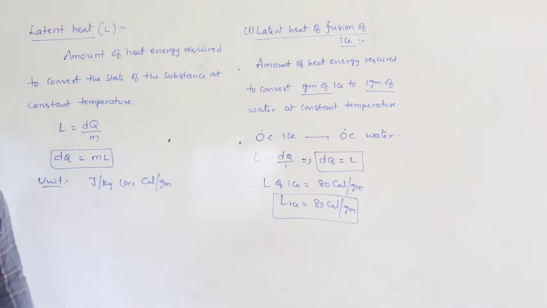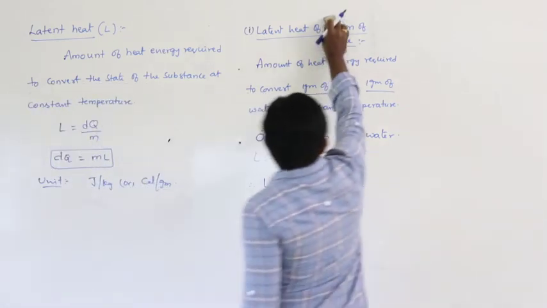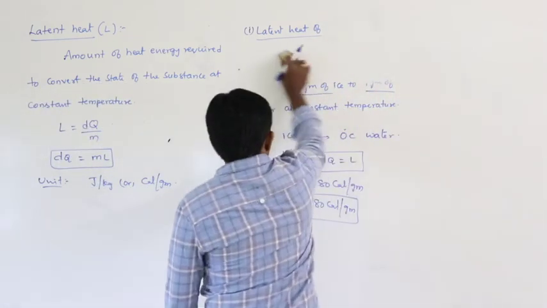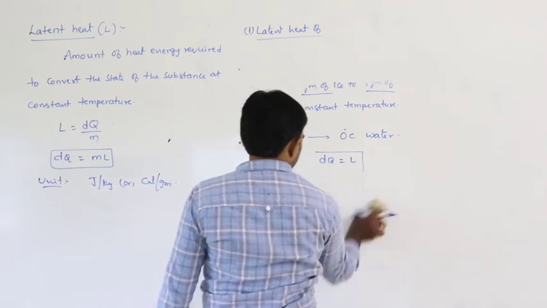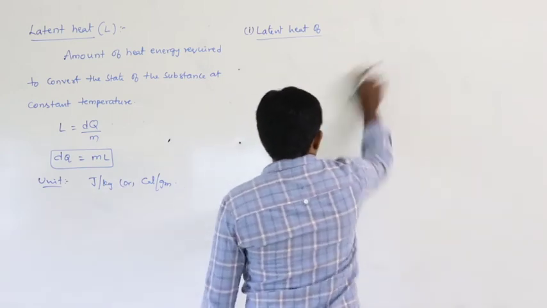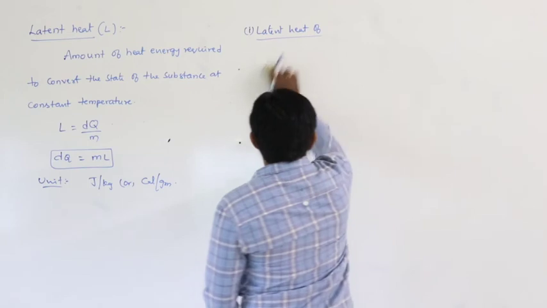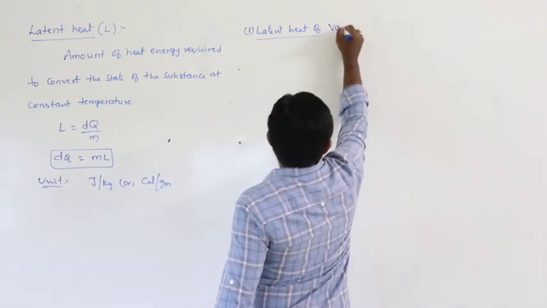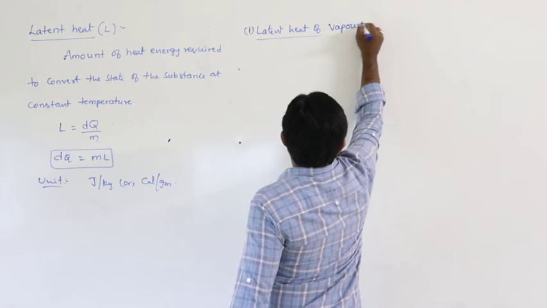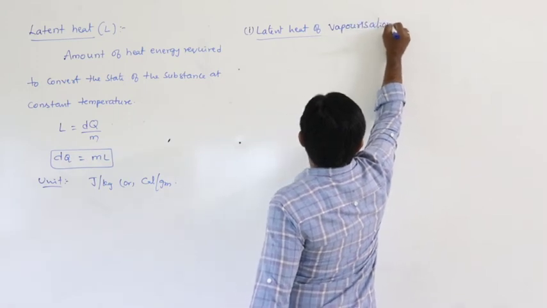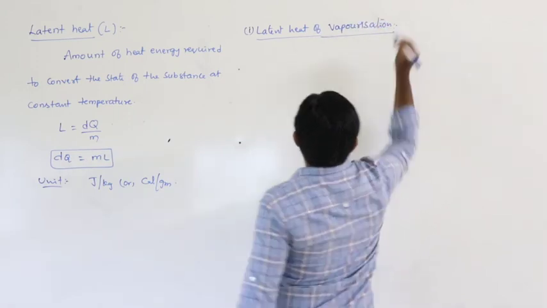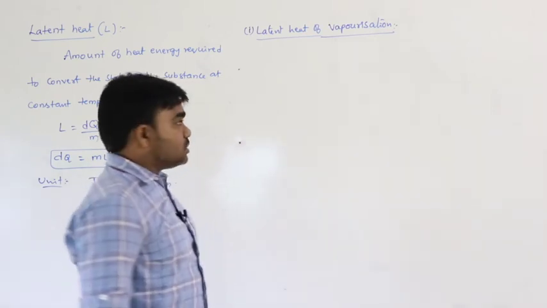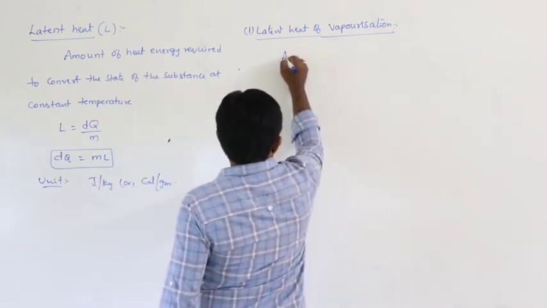So, now the next condition is latent heat of vaporization. Vaporization, in the sense here, how can you define it?